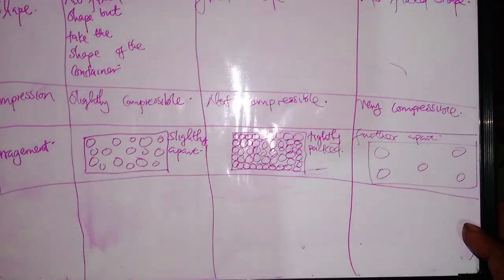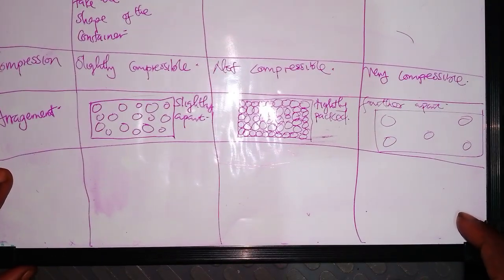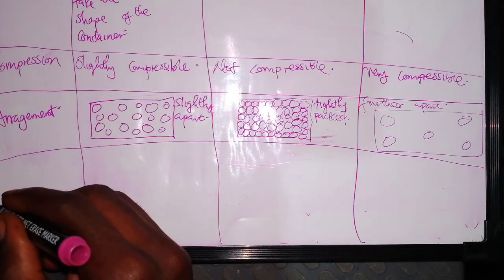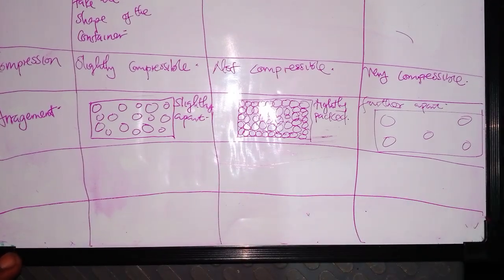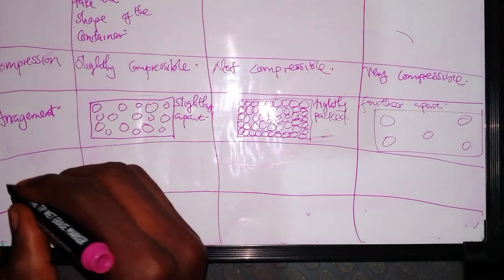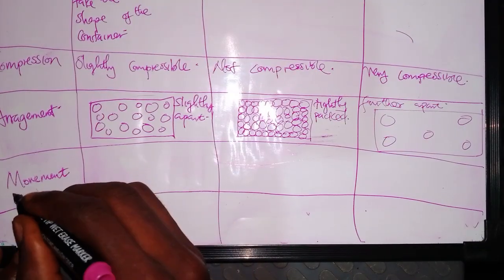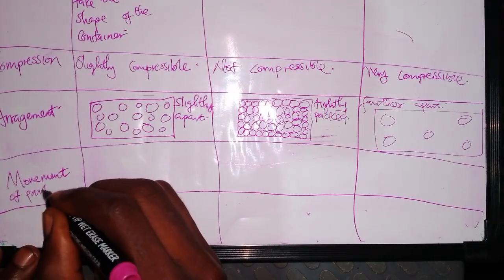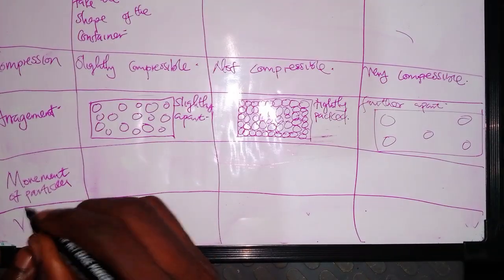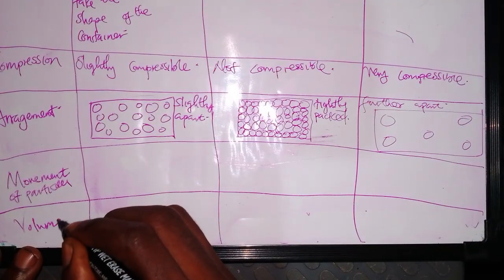Now we are going to look at the two final characteristics. The first one is the movement of particles. Then the last one is the what?